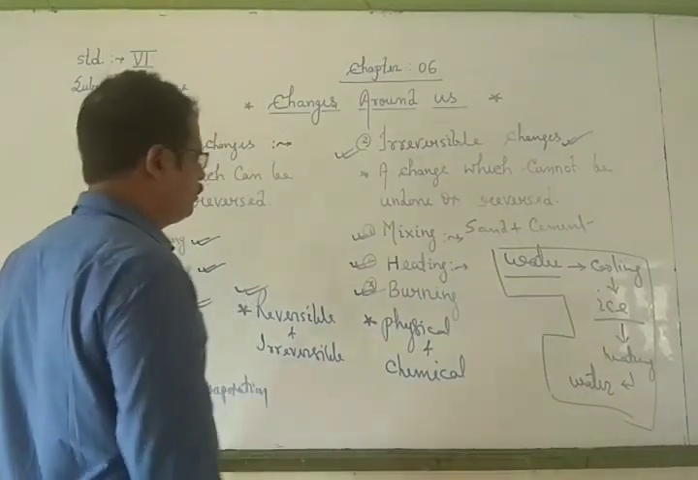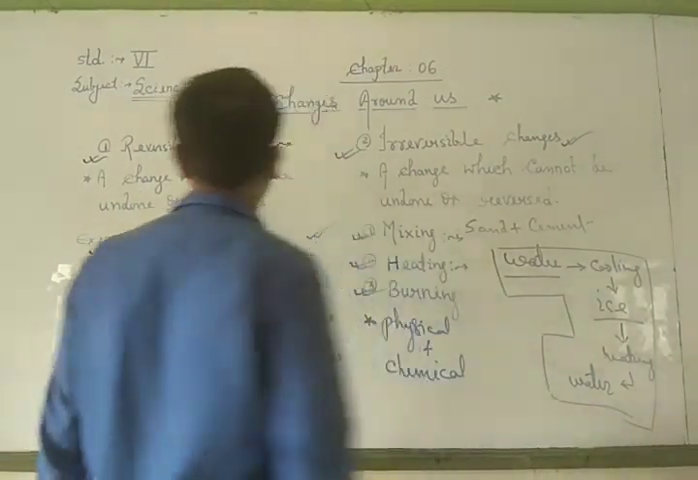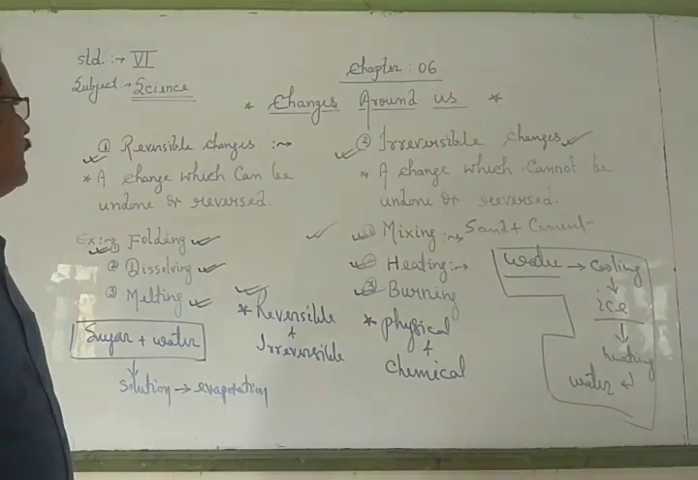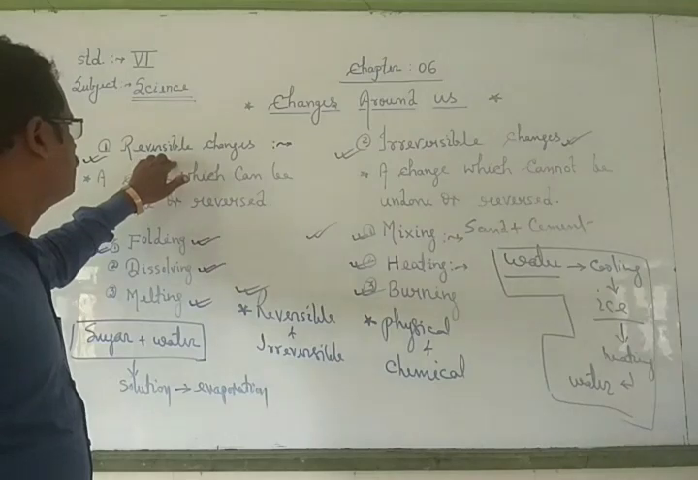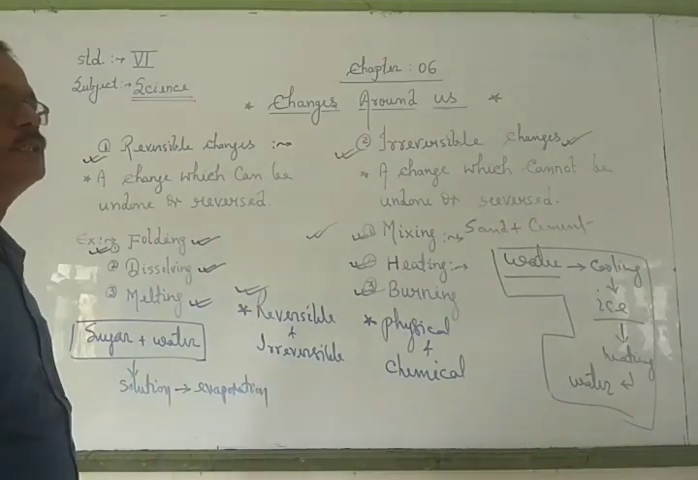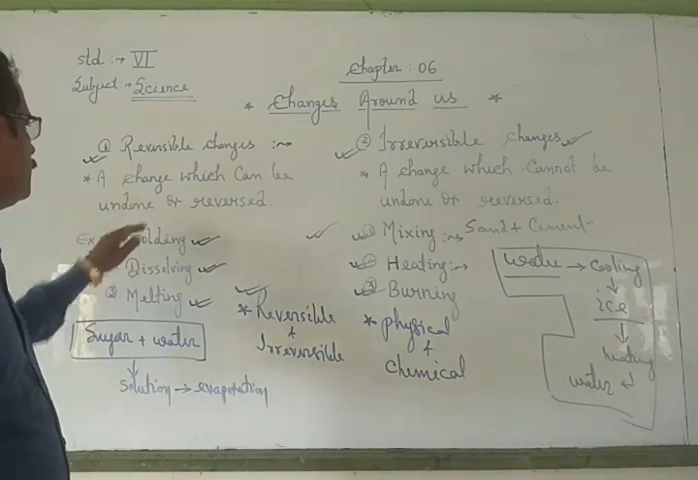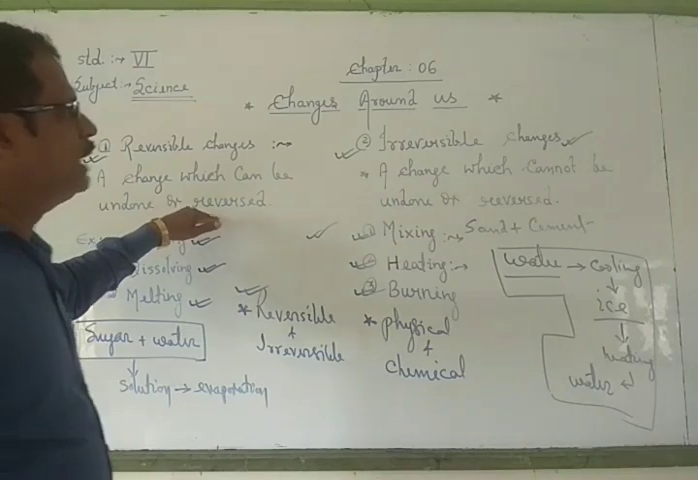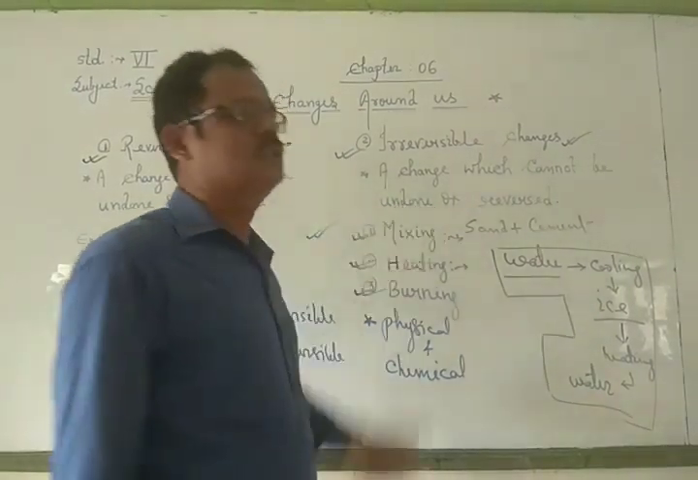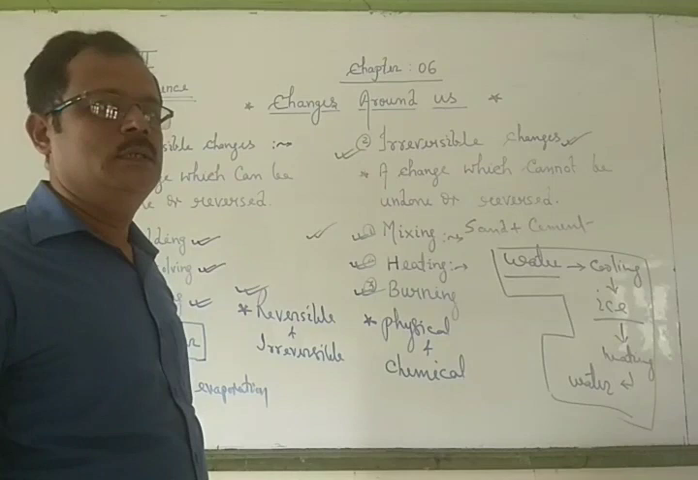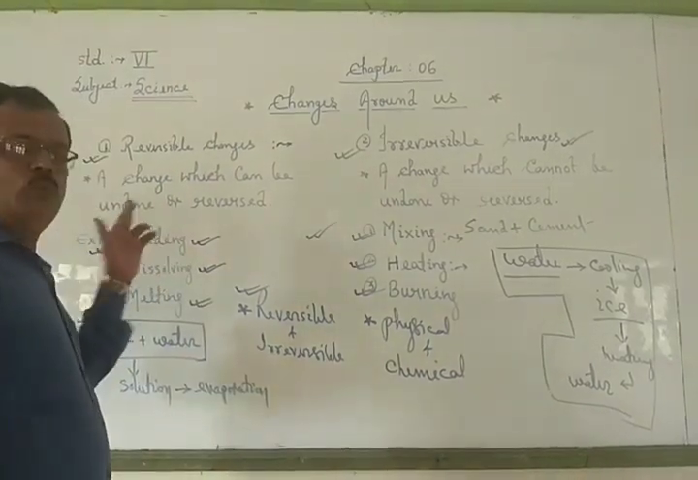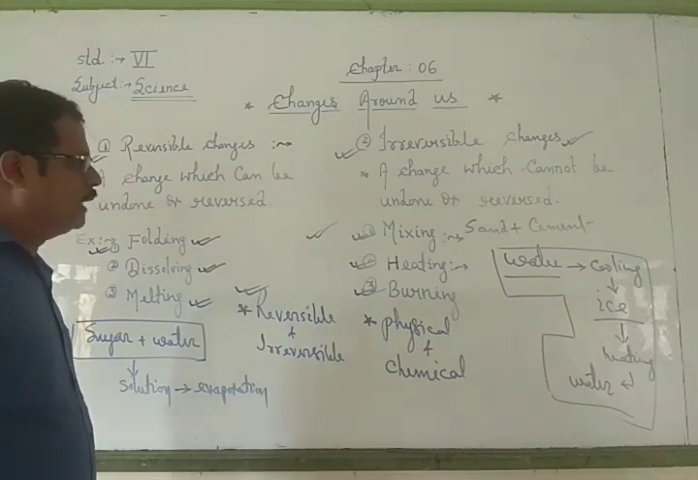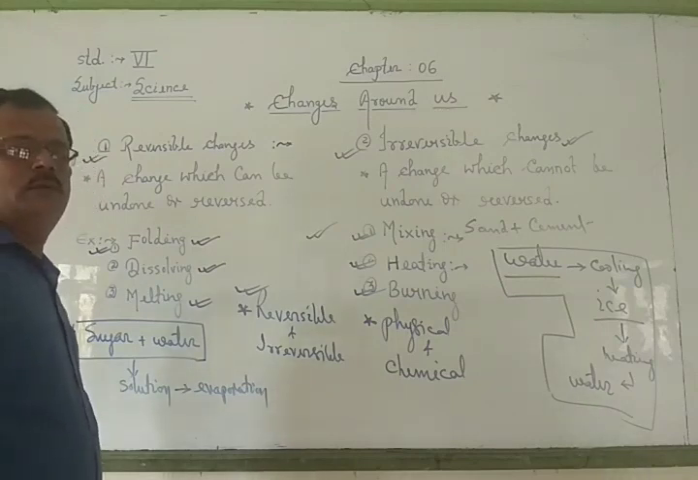So, by these examples, we try to understand about reversible and irreversible changes. So, you will try to revise this and write notes about reversible and irreversible changes. The changes which can be undone or reversed are called reversible, and which cannot be undone or reversed are called irreversible changes. You will try to write both types of changes in your copy and also write some notes and try to learn it. Thank you.